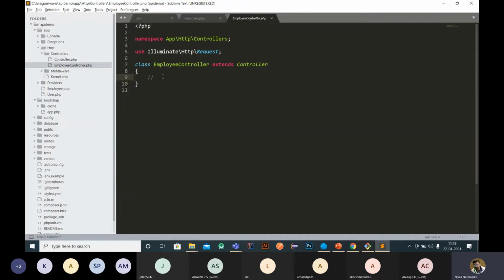For example, if you want to fetch some data here, right?